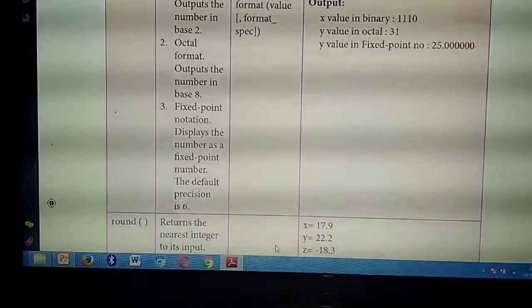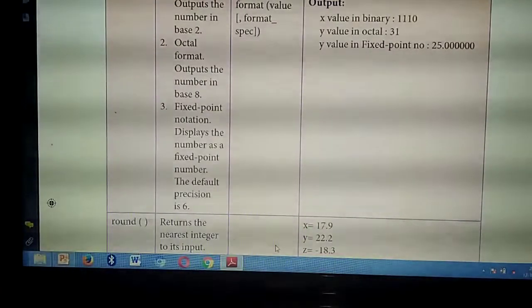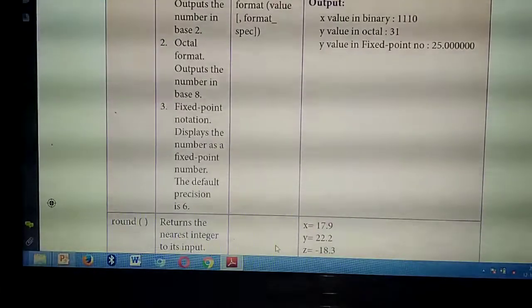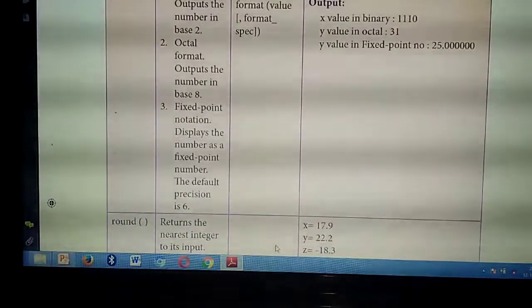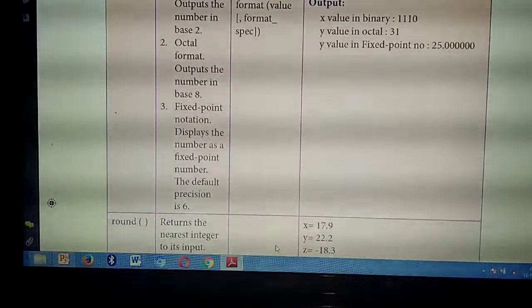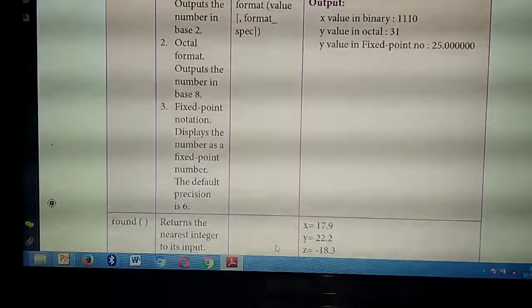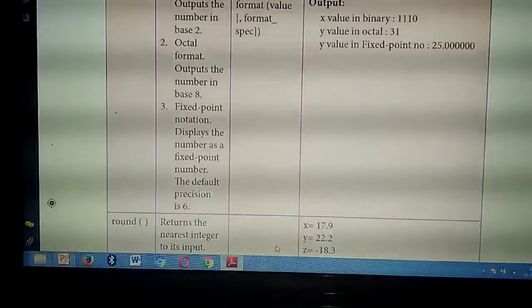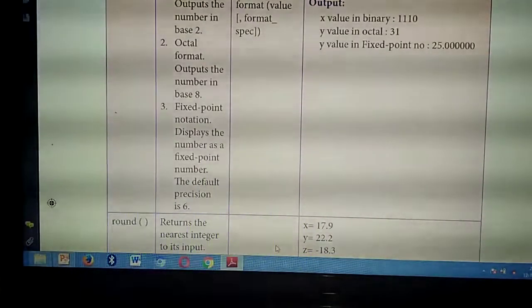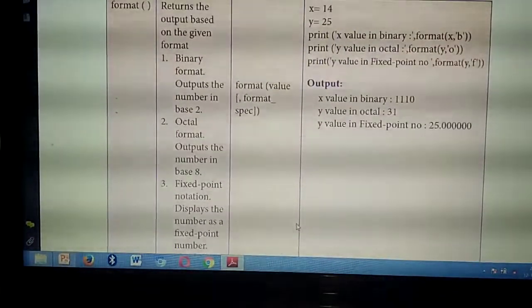If you give a number in fixed point, it will display the output with decimal places. By default it will take 6 places as points. How many places will it display? 6 places. Understand?